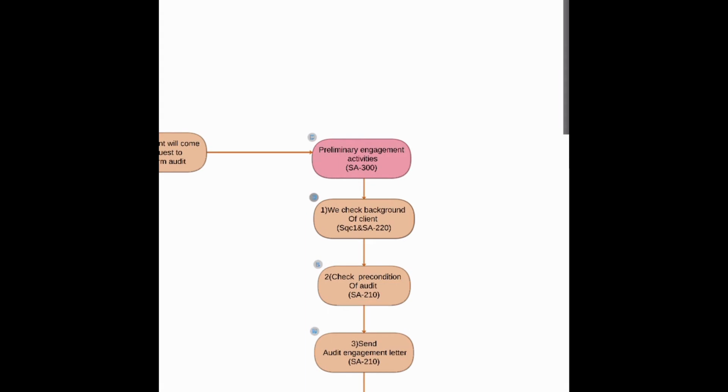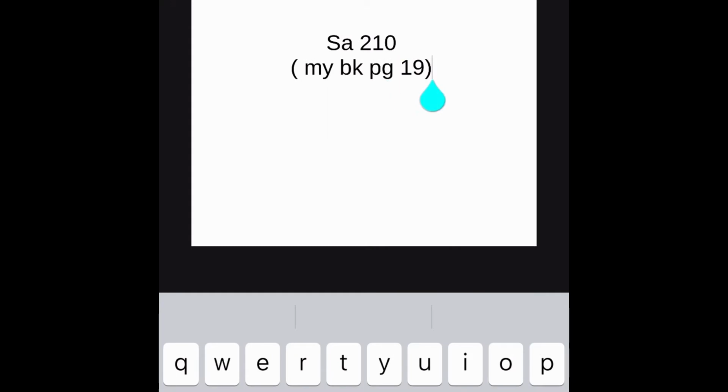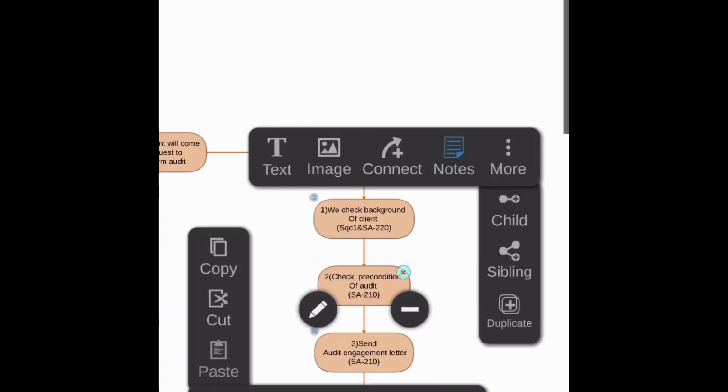First we will do background check of the client. Next we will check the preconditions for the audit required as per SA 210. SA 210 gives the list of all the preconditions before accepting the audit. We should check all these preconditions. We also learned this in chapter 1, just revising what all topics we have learned and giving you the flow of how it happens. In SA 210 it was there.